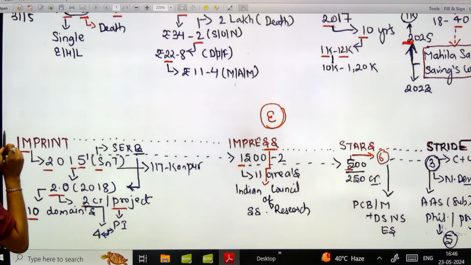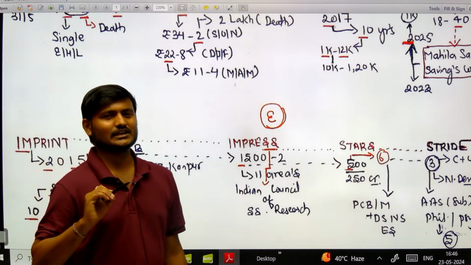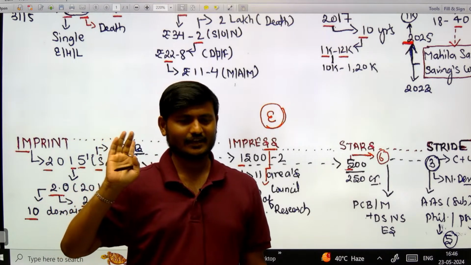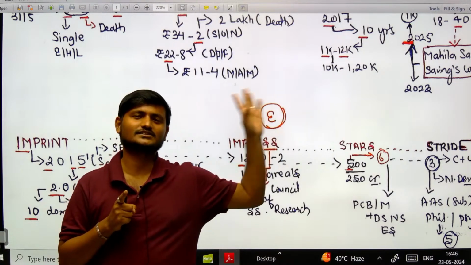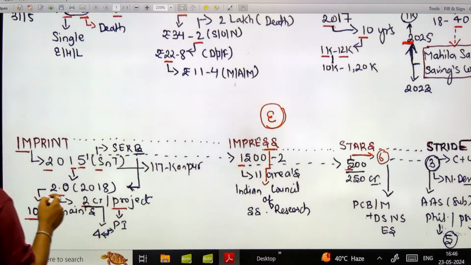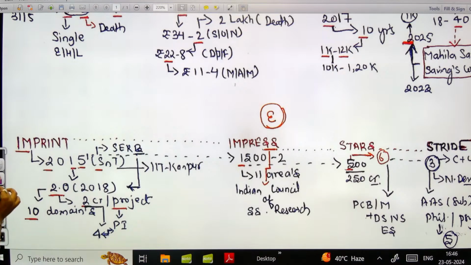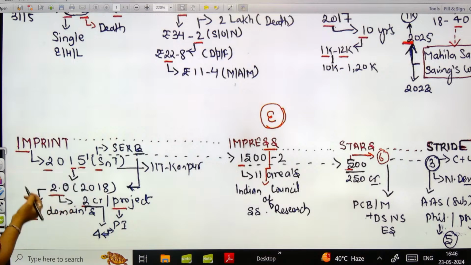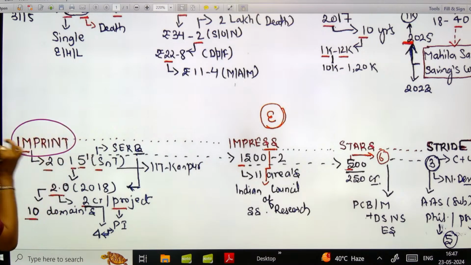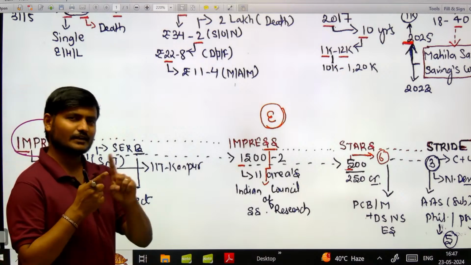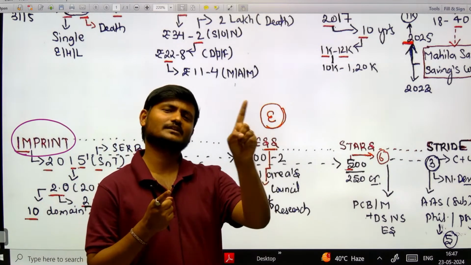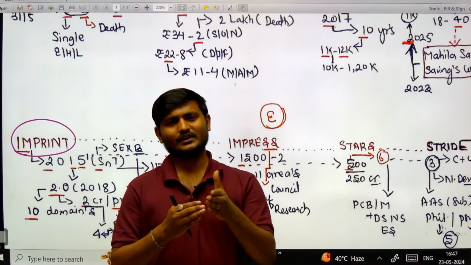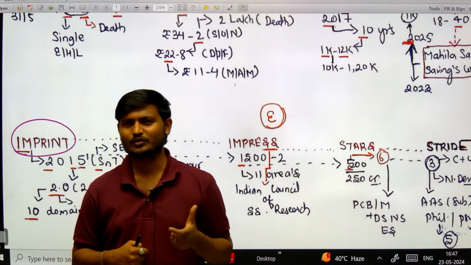Okay, see, as soon as my mind hit research and development, I remembered a scheme and the scheme name is imprint. बस इतना ही पता है, imprint पता है, और imprint के बेसिस पे अब देखना किस तरीके से आगे बढ़ेंगे. ठीक है, imprint पता था, imprint हम लोगों ने लिख लिया. We were knowing that yes, imprint was the scheme that was prevailing, and yes, we have written the name of the scheme imprint. अब जैसे ही we have written the name of imprint, I remember that okay, imprint was having 2 versions, or even if I don't remember that, I just remember one thing, that yes, it was launched in 2015.